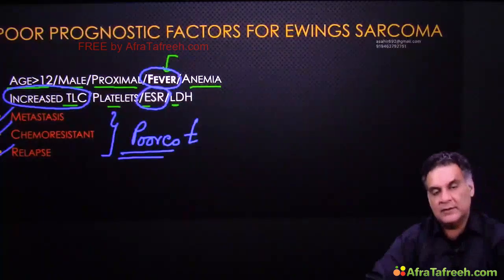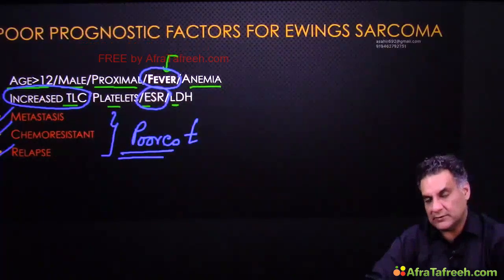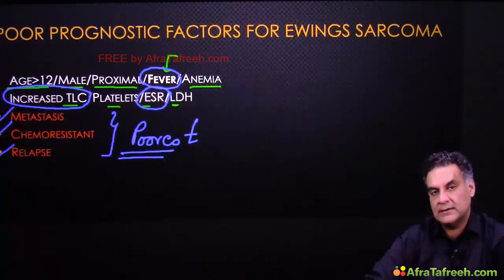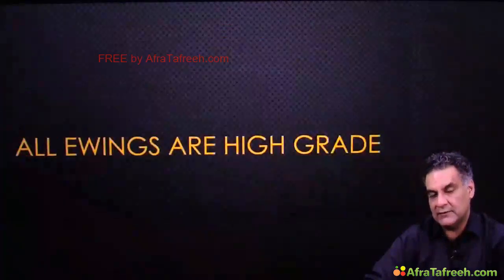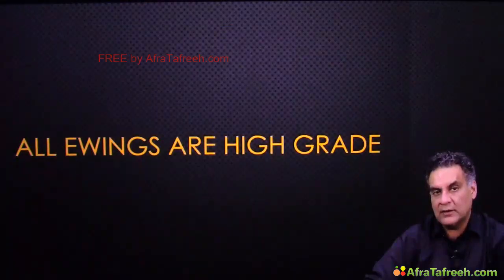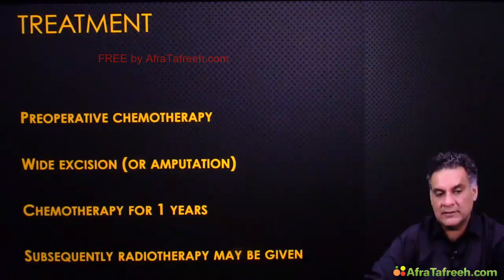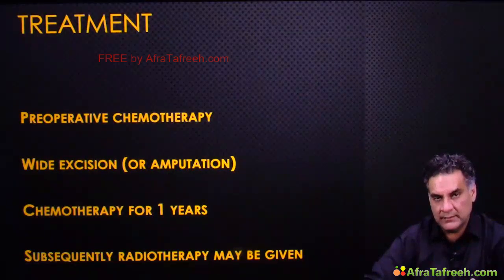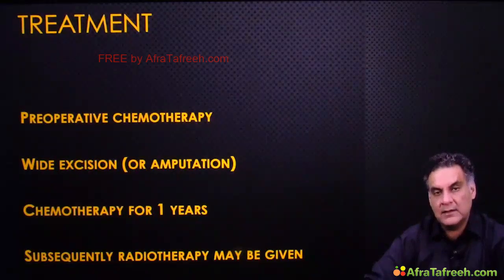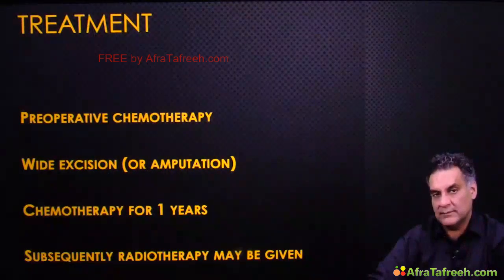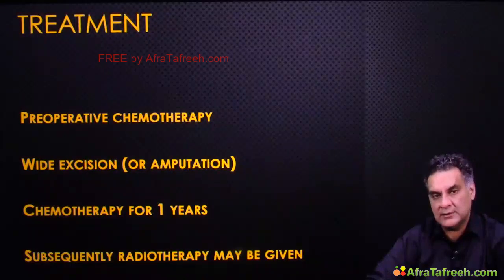You know the difference between the prognostic factors of Ewing and osteo? In osteo you had a grade, in Ewing's you don't, because all Ewing's are high grade. Treatment, chemotherapy, followed by surgery, followed by chemotherapy. Radiotherapy is plus minus. Most radiosensitive bone tumor, even then, radiotherapy plus minus.